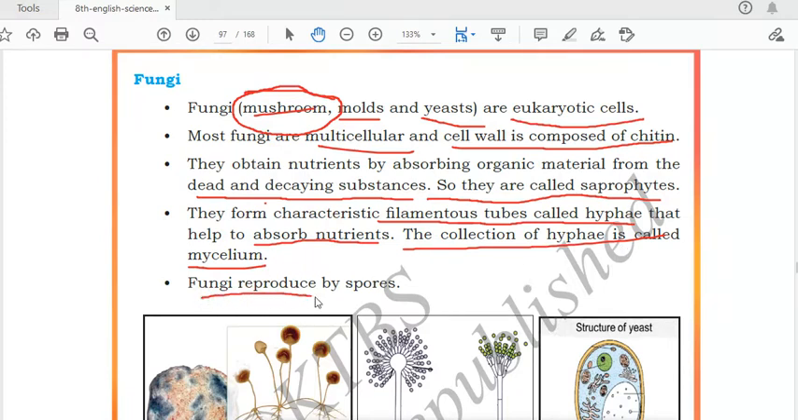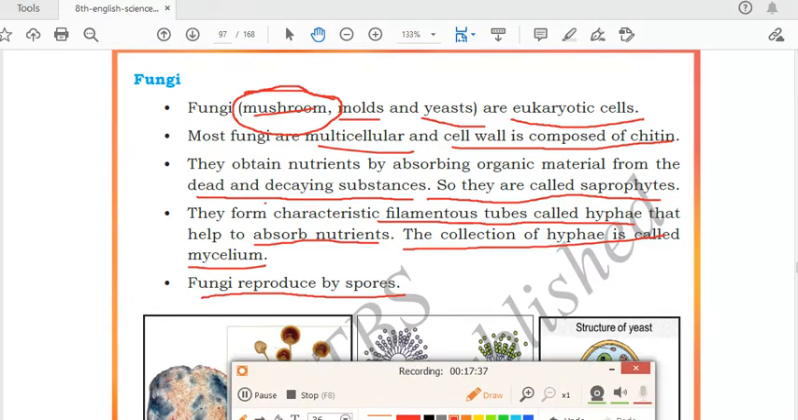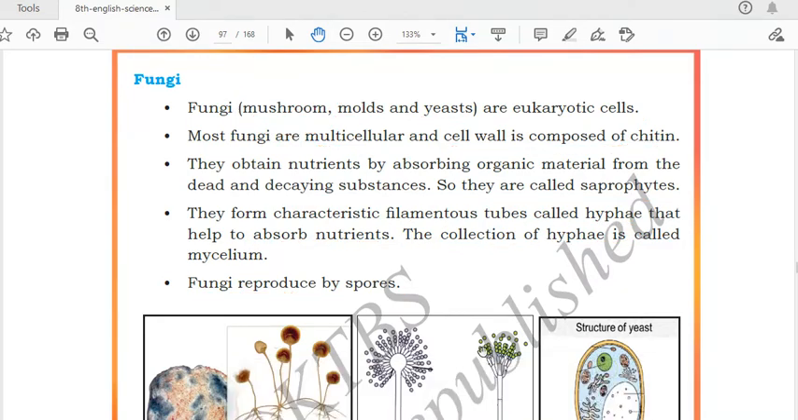Fungi reproduce by spore formation. Spore formation is one of the methods of asexual reproduction in which a single parent is needed. So fungi will reproduce by which method? It will reproduce by spore formation.